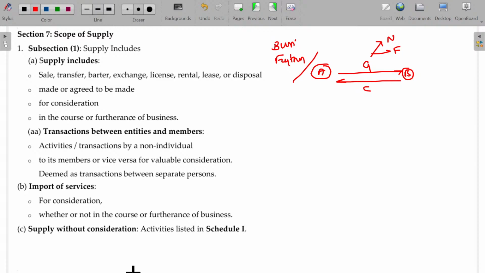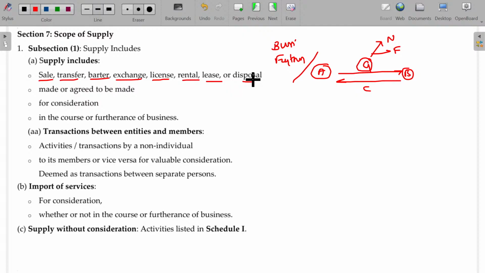Now let me explain in detail. Supply may be not only goods, it may be supply of goods or services, or both. Right? It's not only goods. Supply includes sale, transfer, barter, exchange, license, rental, lease, and disposal. All these things will be called supply only. Is that clear?